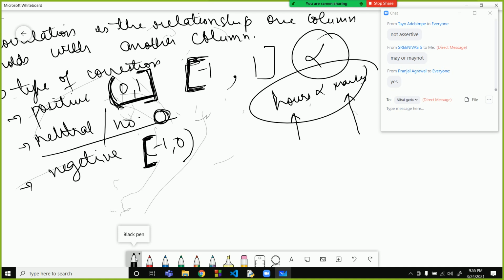Okay, this may or may not be the case. If you are just sitting with your laptop and you are not studying, that is not a thing. But in the ideal case, if you study for more hours, you will get more marks. If you are increasing this, then the marks will also increase. So this will hold a positive relationship like this.